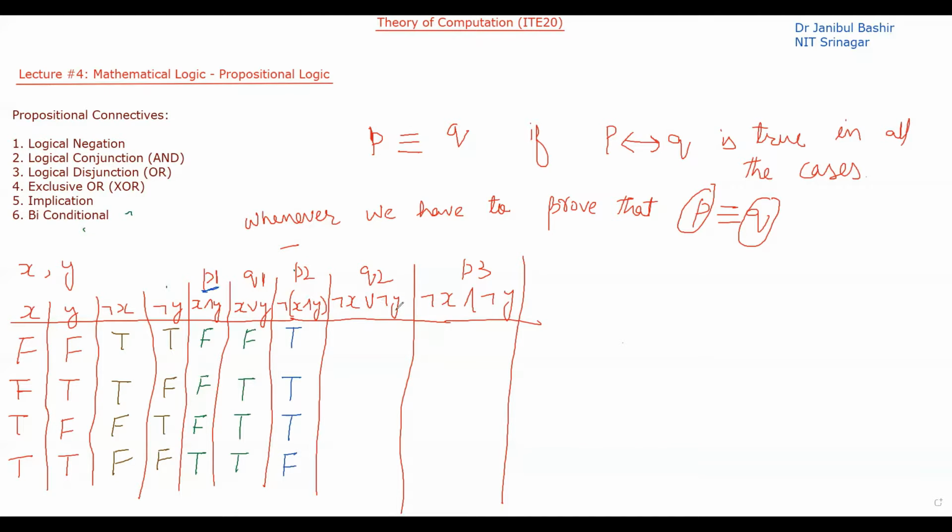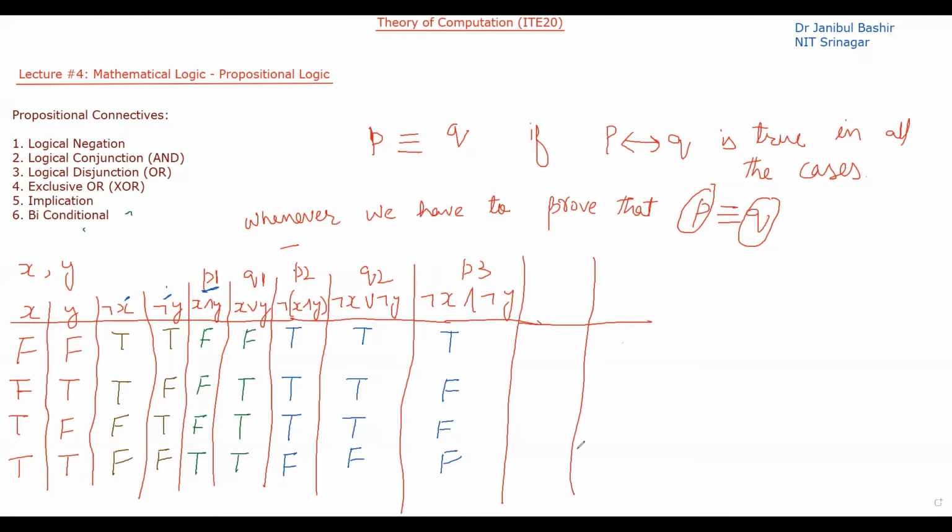Not of x or not of y, the or of these two will be true, true, true, false. And not of x and not of y will be true, false, false, and false.